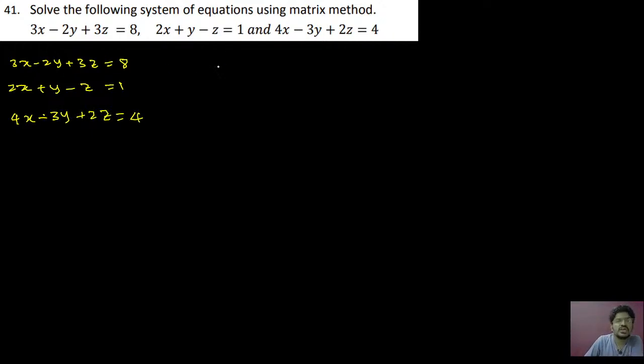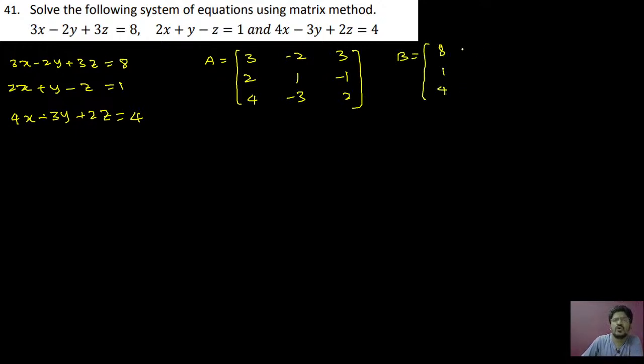Okay. So here first you can write matrix A equal to 3, minus 2, 3, 2, 1, minus 1, 4, minus 3, 2. Okay. And you can write matrix B as 8, 1, 4. And matrix X as X, Y, Z. Okay. So first you find the determinant of A.